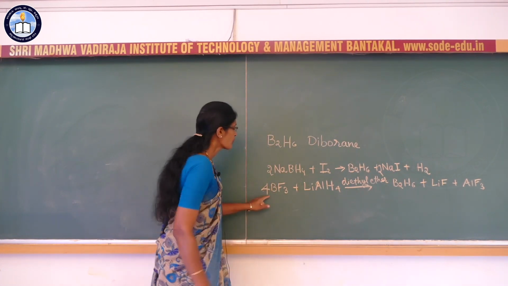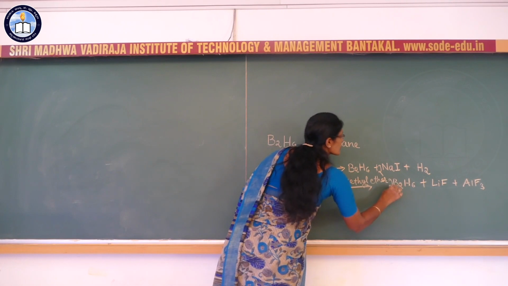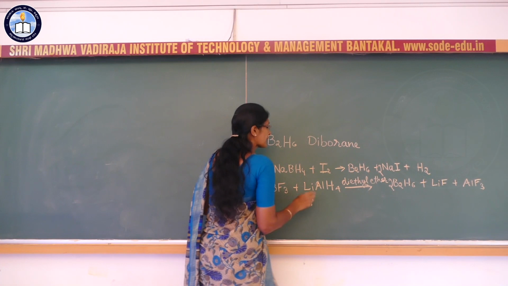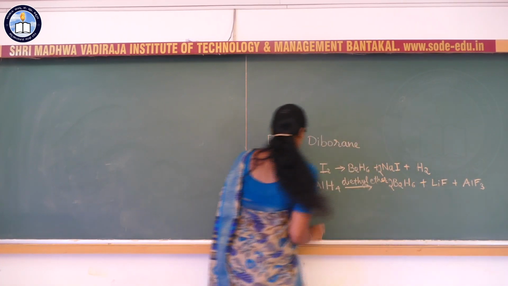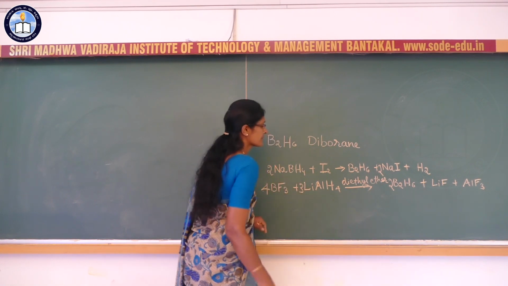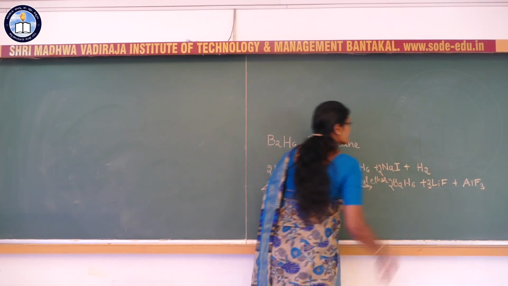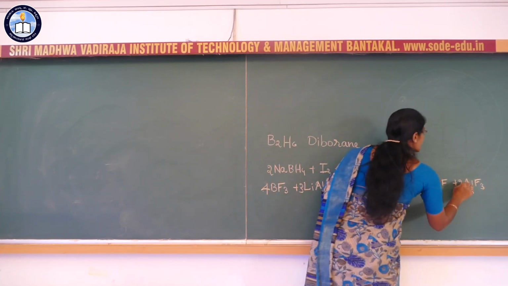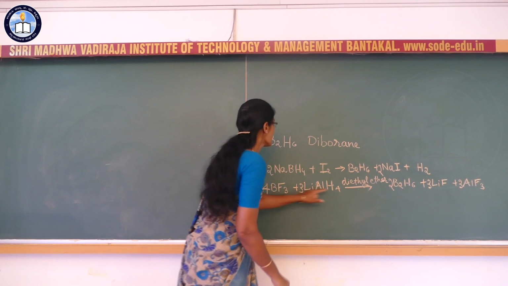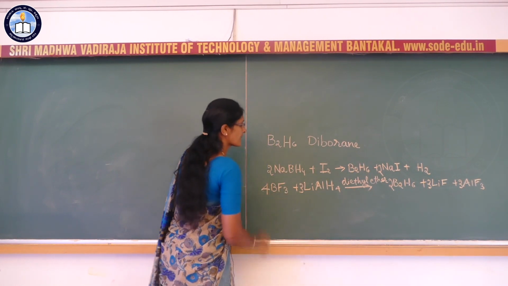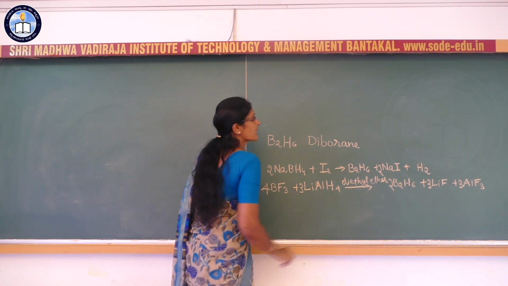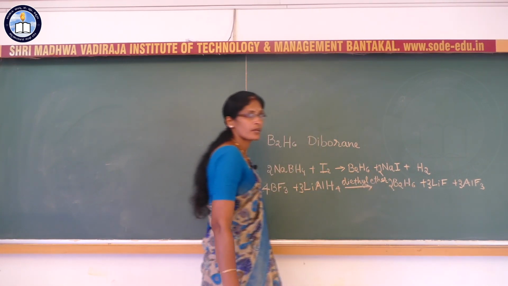Balancing the equation: 4BF3, 2B2H6, then AlF3. So here it is 3LiAlH4, 3LiF, 3AlF3. 9 fluorine atoms and 3, it is 12. So here it is 4 threes are 12. So the equation is balanced. Hydrogen, 4 threes are 12, here 6 twos are 12.